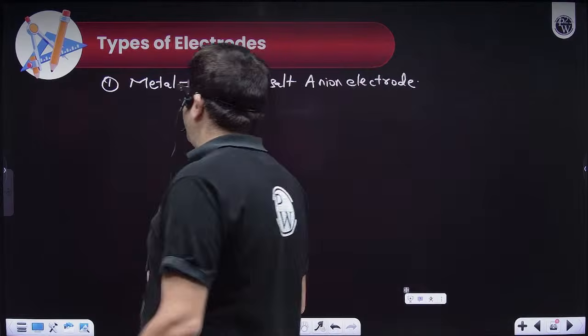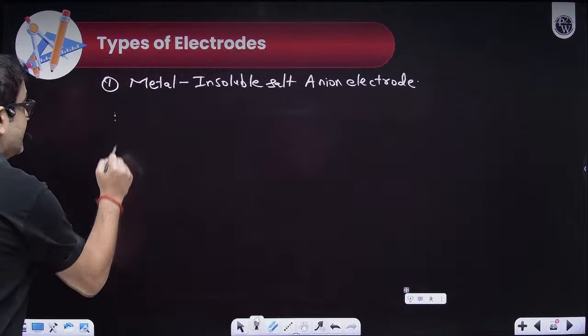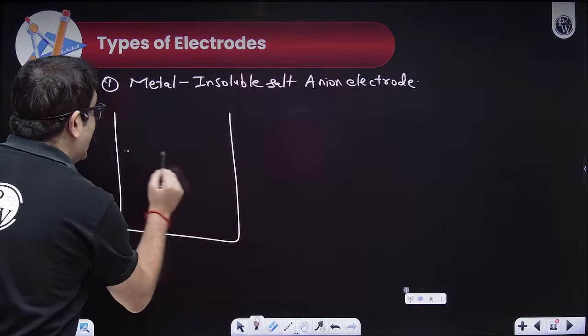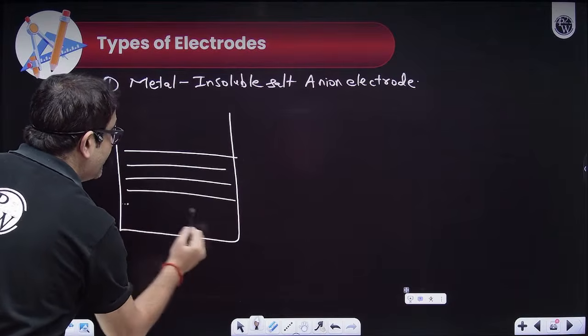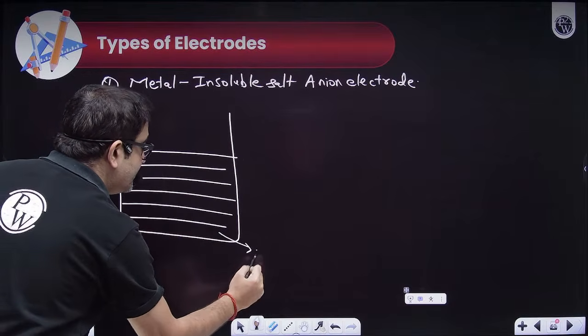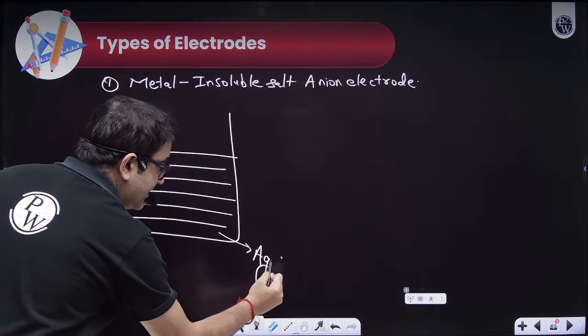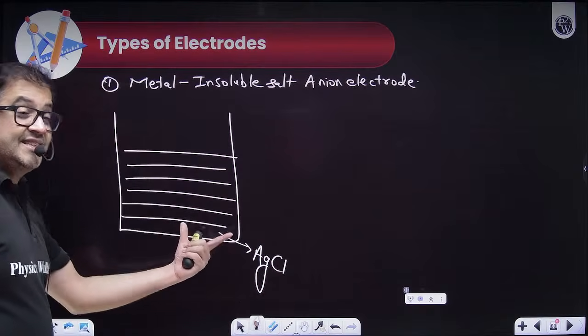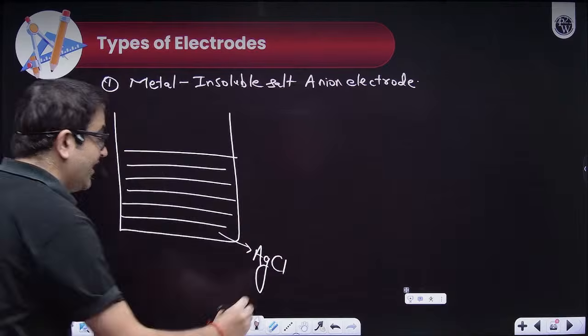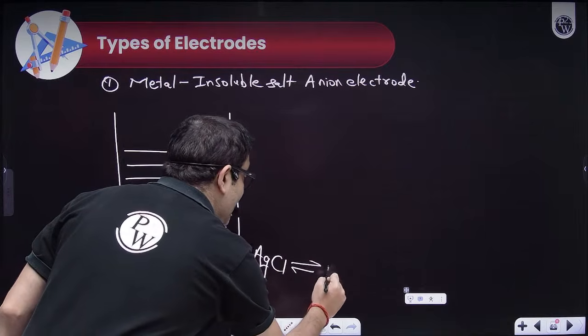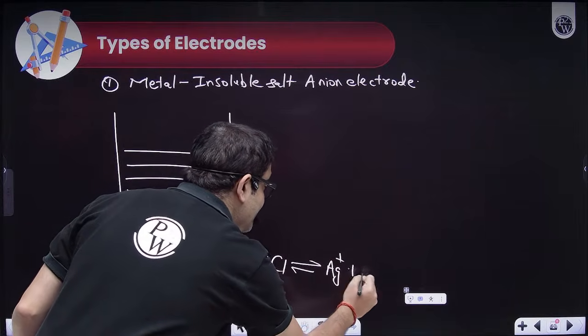Let's say I have a bucket and I put water in it. The most famous insoluble salts for us are all the silver salts, so let's say AgCl. But AgCl solid is a sparingly soluble salt. It will ionize very little, forming Ag plus and Cl minus ions.